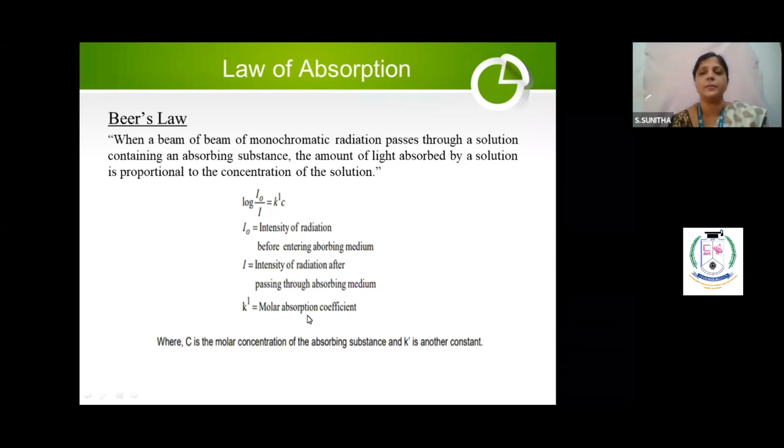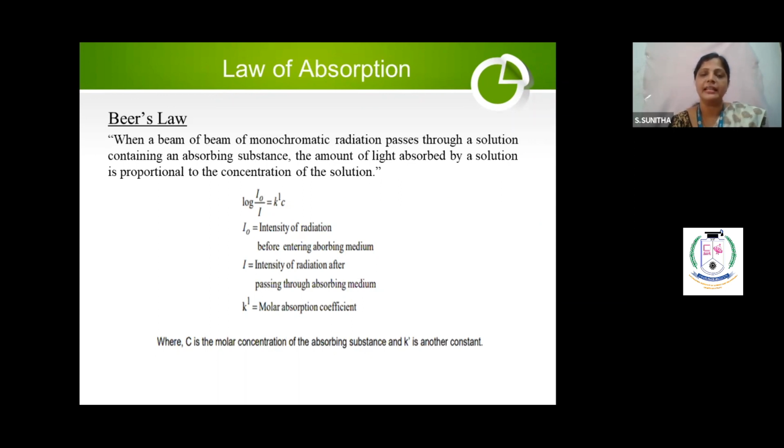Why, madam, molar absorption coefficient? Because you are using the concentration in molarity, moles per liter. So molar. So what is the concept we are doing? Law of absorption. So molar absorption is a constant. So molar absorption coefficient. C is nothing but the molar concentration of the absorbing solution. So I made it clear.